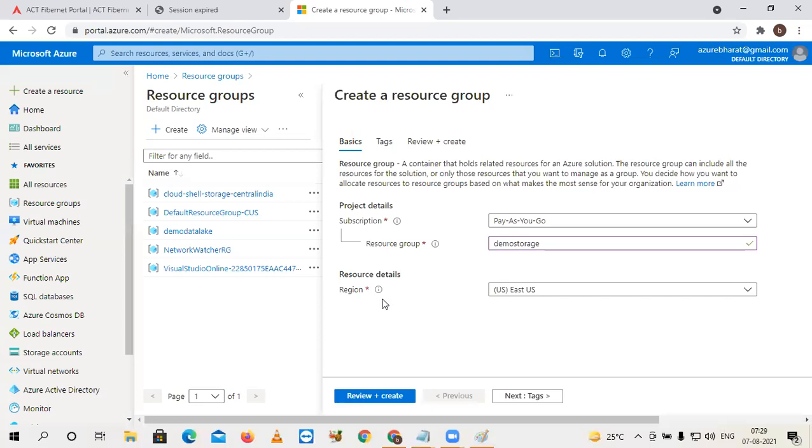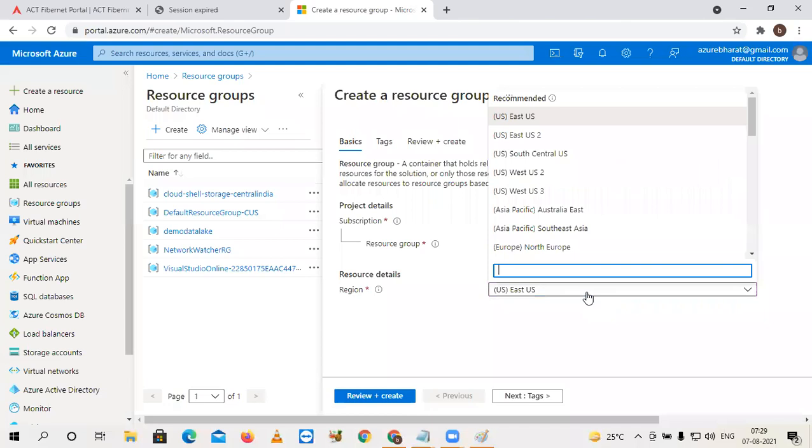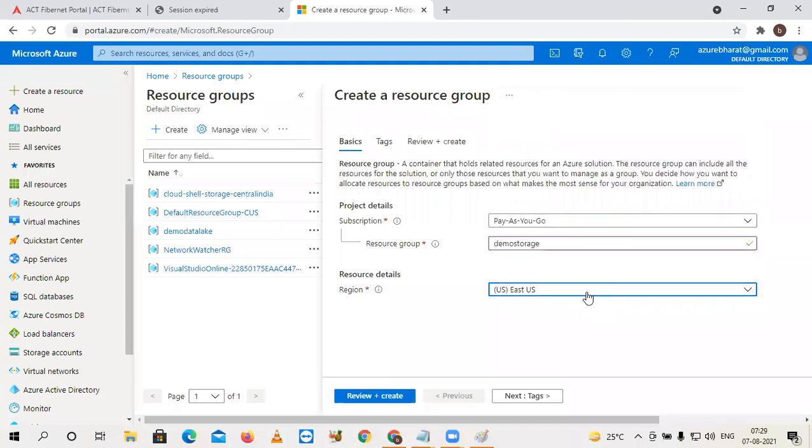Finally it gives high performance for you. Also, a major advantage is, if I keep my resources in multiple regions and one region goes down, for example due to a disaster, my resources will still be available in other regions. That's why for now I am simply selecting one region. Let's keep it as East US only.